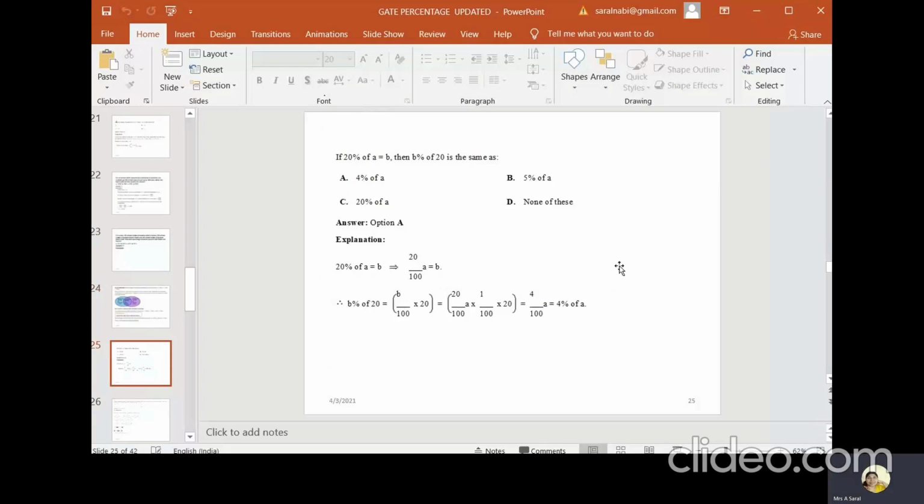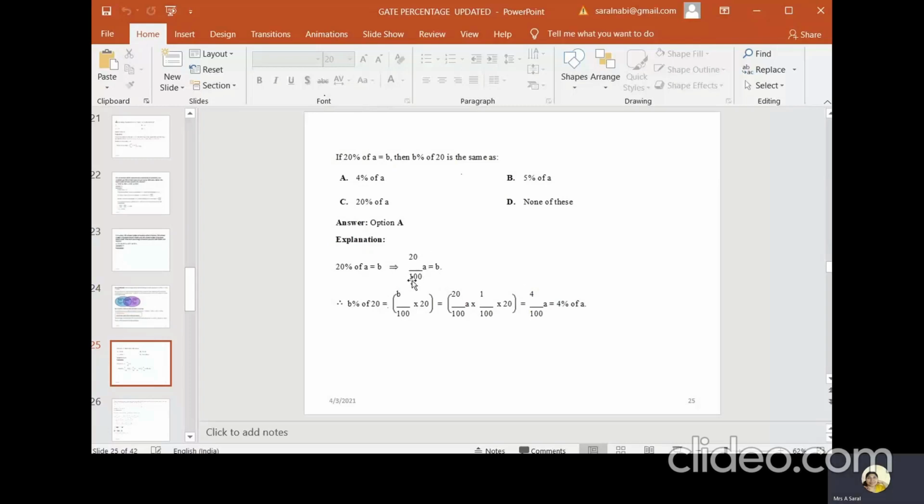If 20% of A is equal to B, then B percentage of 20 is the same as what? So first understand the first statement. 20% of A is equal to B. That can be written as 20 by 100 A is equal to B, because 20% can be written as 20 by 100. Then B percentage of 20 is the same as what? B percentage of 20 can be written as B by 100 into 20. And from the above, you substitute the value of B here.